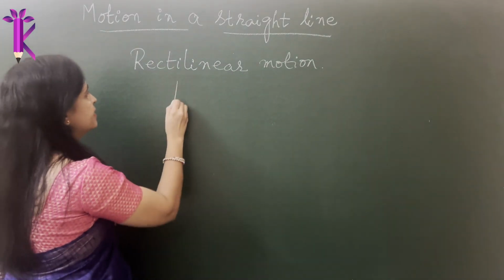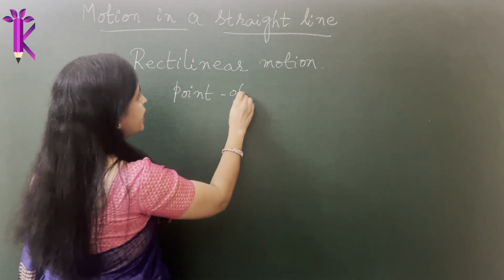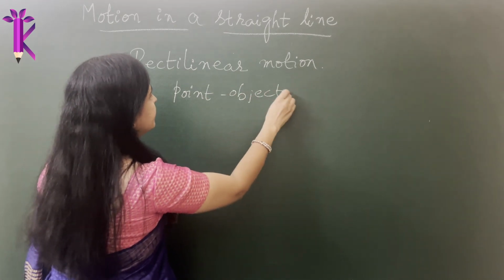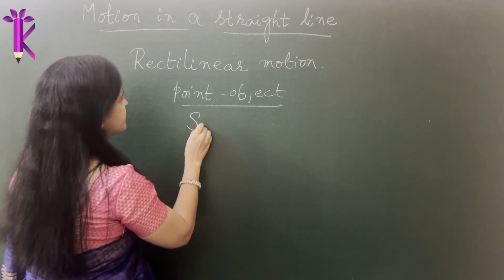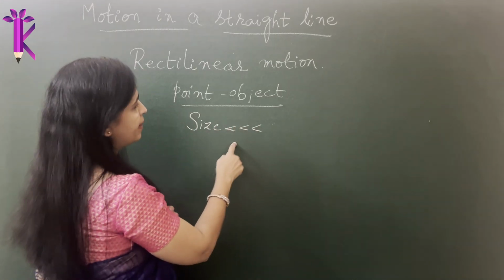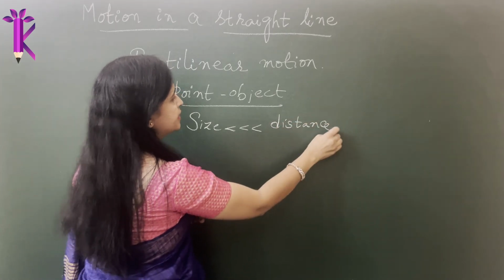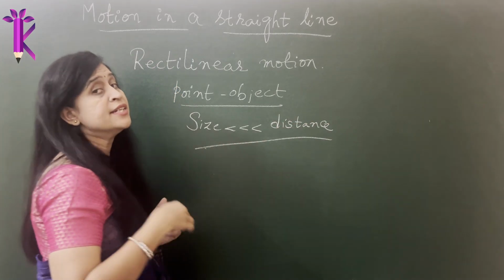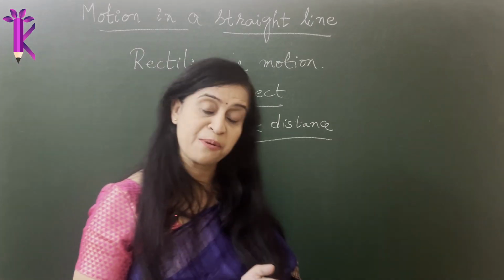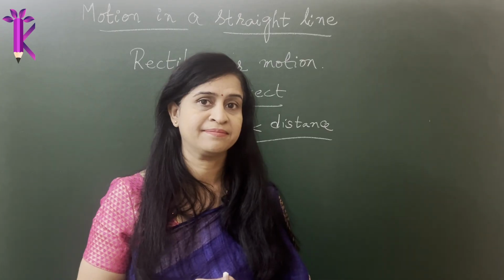Okay, so this is a very important point. When I refer to a point object, by that I mean the size of the object itself is very much negligible compared to the distance covered by that particular object. So that is why we refer to these objects in physics as point objects.